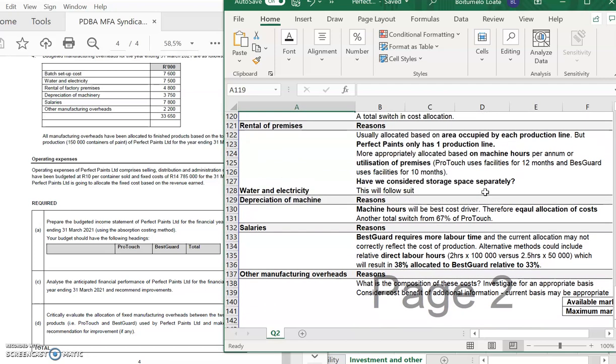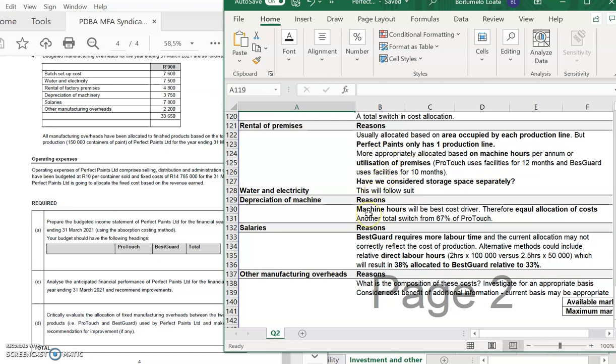Okay, then the rental premises. For rental premises, you can look at the area occupied by each production line, but remember, Perfect Paints only has one production line, or you could look at how long they use the facility for, your utilization of your premises. ProTouch uses the facility for 12 months, BestCard uses this for 10 months, so you could separate out the cost also based on how long they use the facility. Okay, water and electricity, the same, how they utilize the premises. You could also mention the same points that you mentioned for the rental of the premises.